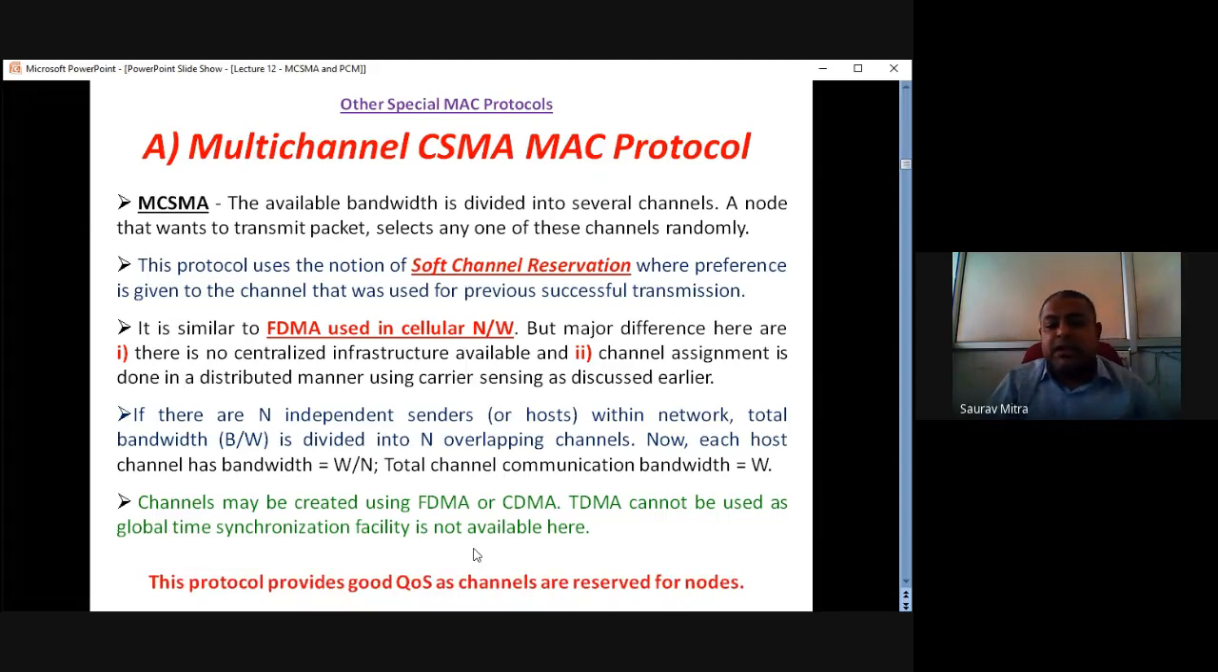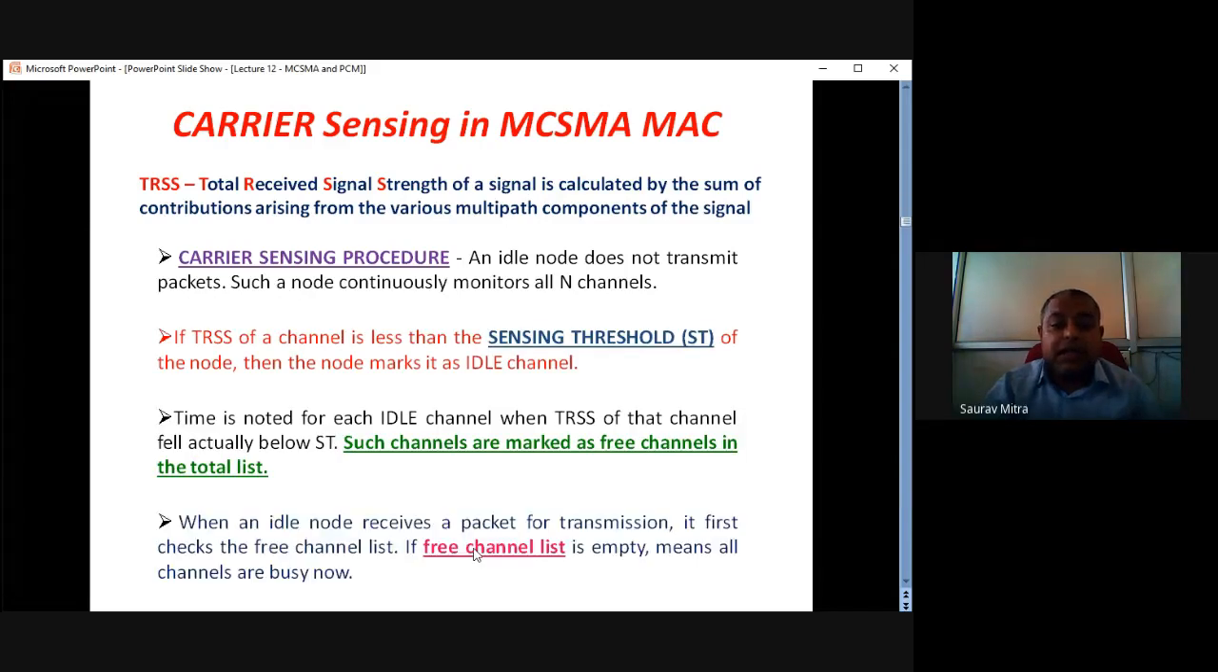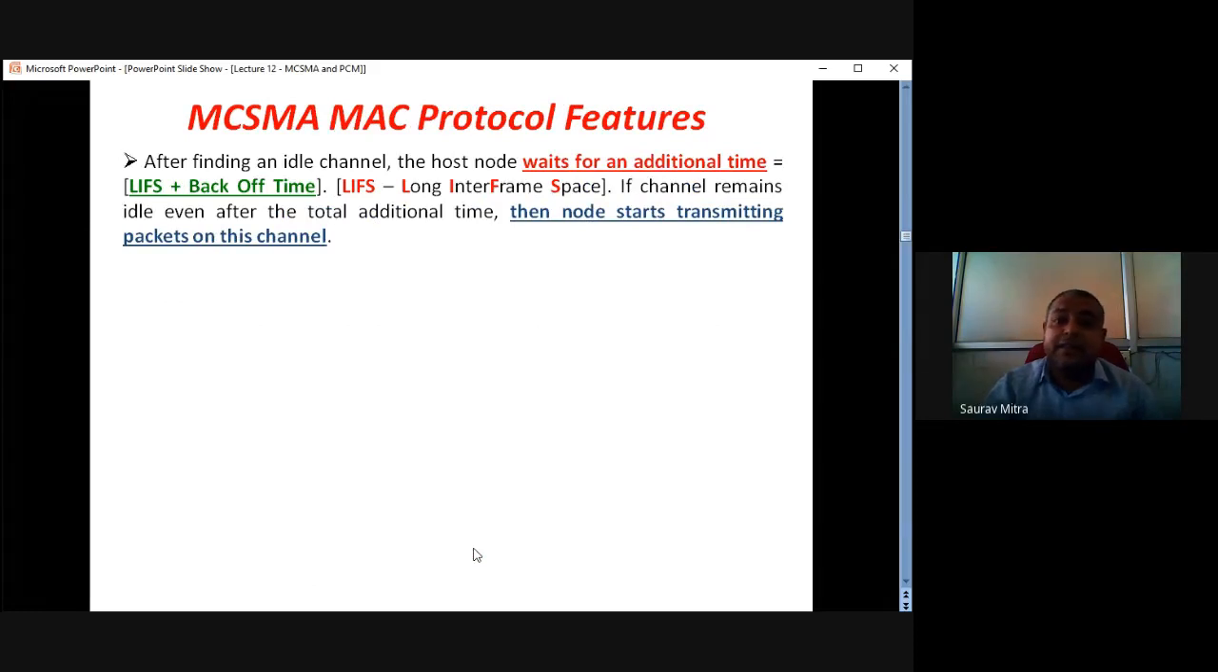This protocol provides good quality of service. That means it can be used for voice transmission. TRSS is a parameter which tells how much the signal strength is in the near links. The TRSS has to be less than the sensing threshold. If TRSS is less than the sensing threshold, then only can the communication happen over that channel. And it is not only TRSS less than ST. When TRSS is less than ST, the sender node also waits for a certain time.